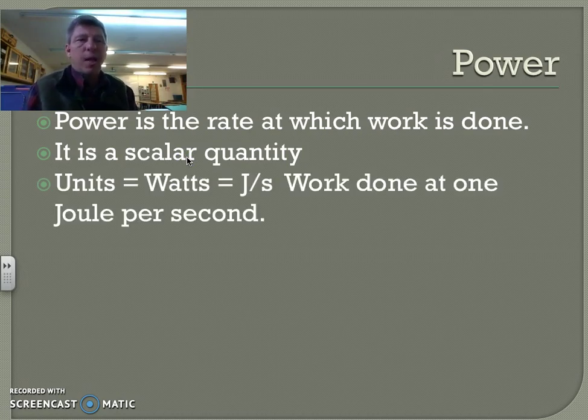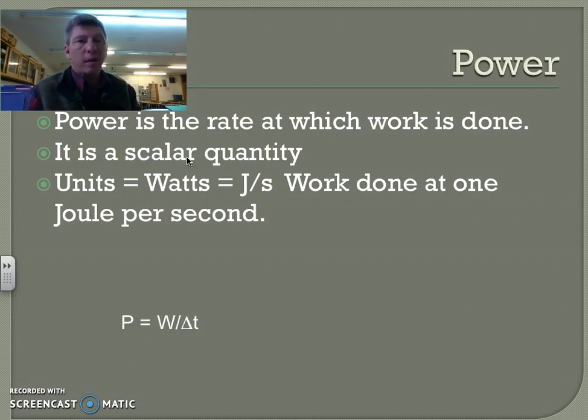Notice in the example that I gave you, if I lifted the object very quickly, in 1 second, a small bit of time, the power came out to be 1 watt. Whereas if I lifted it very slowly, in 10 seconds, the power came out to be 0.1 watts. So the faster you work, the more power you expend. The shorter the period of time, the more power is used.